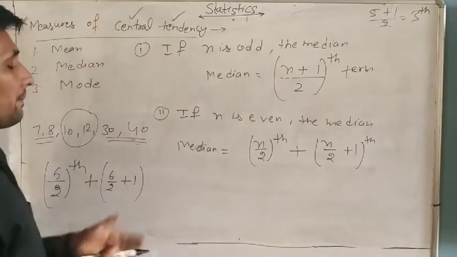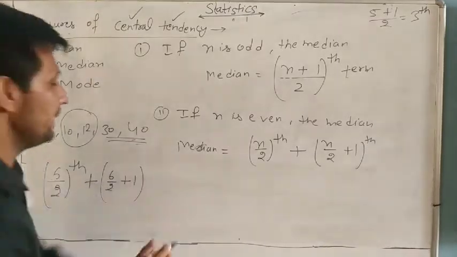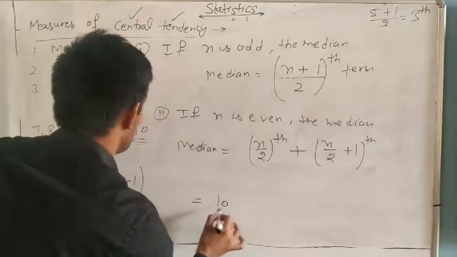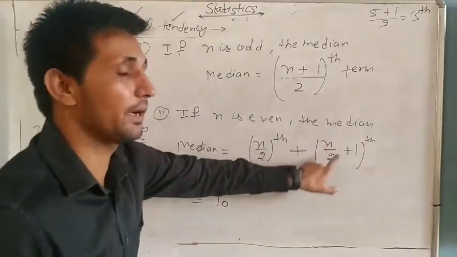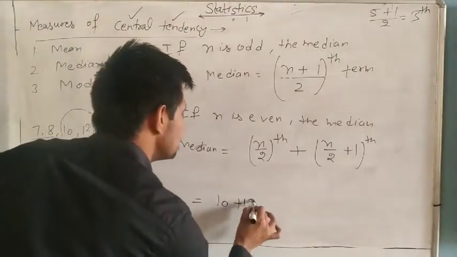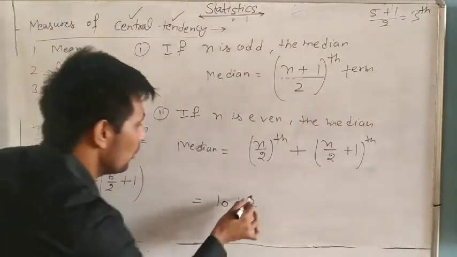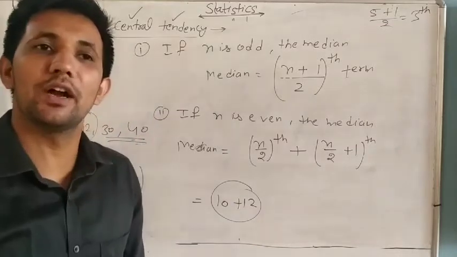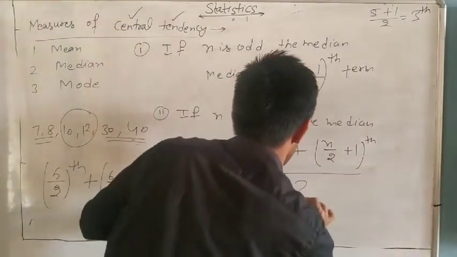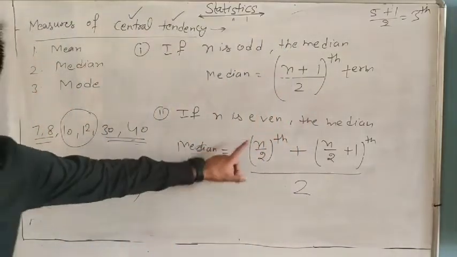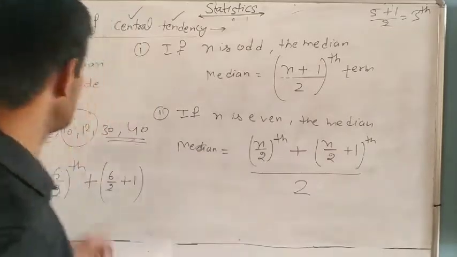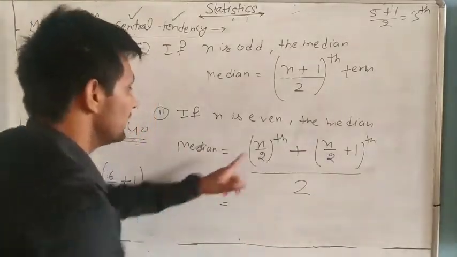Now if I ask you, the median is the third term, 6 divided by 2, third: 10. Plus n by 2 plus 1: 6 by 2, 3, 3 plus 1, 4, the fourth term: 12. But that sum is not the median. Because if there are two numbers and you want to find their median, you always have to divide this sum by 2. So the median is the (n by 2)th term plus the (n by 2 plus 1)th term, divided by 2. So n is even.